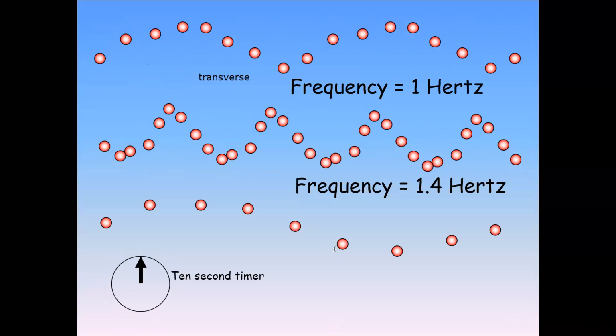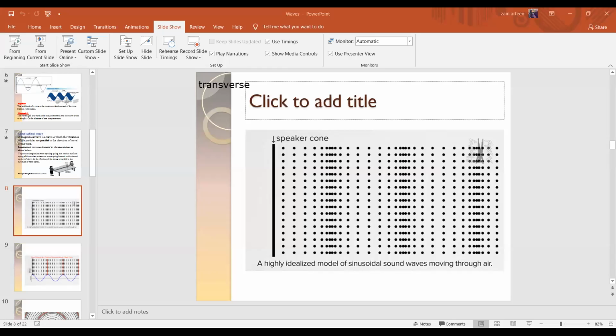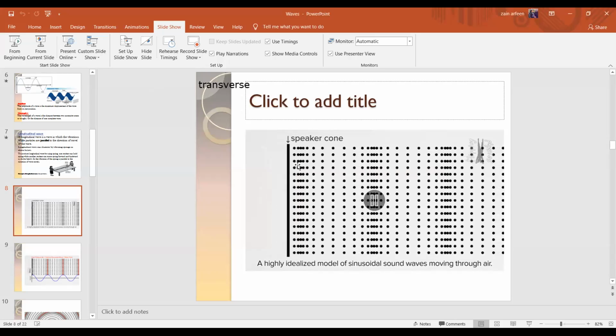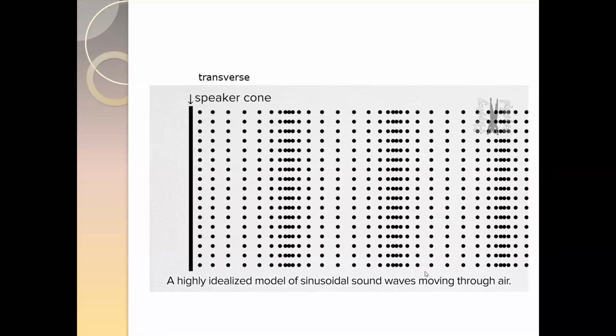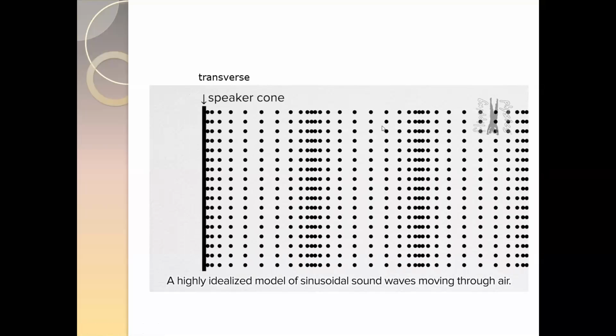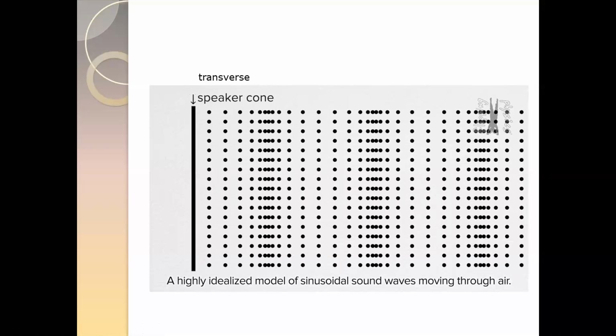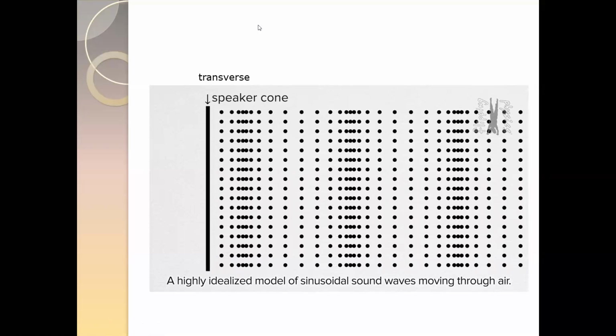But the other kind of wave, in which the particles are moving parallel to the direction of the wave, you can see here, the particles are moving parallel to the direction of the wave. Parallel means the same direction.